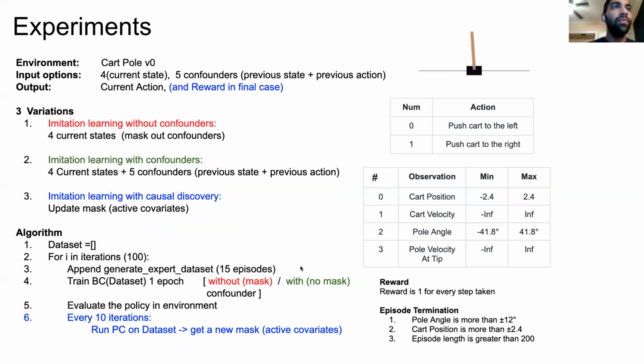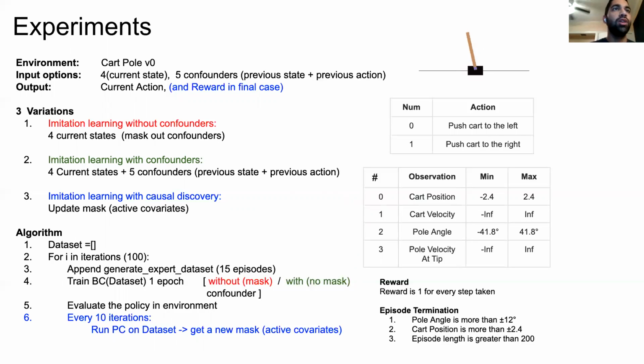So as you can see, in this new experiment with the cart pole, the cart has to maintain its balance. It has two kinds of actions and four kinds of state. And you can see the ending termination condition. In this one, for the output, we add another reward for the final case.